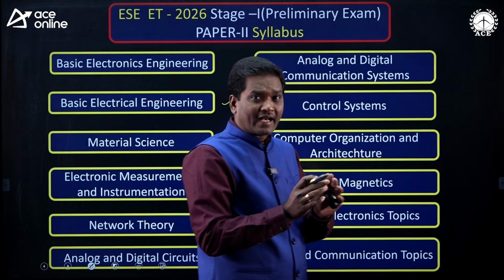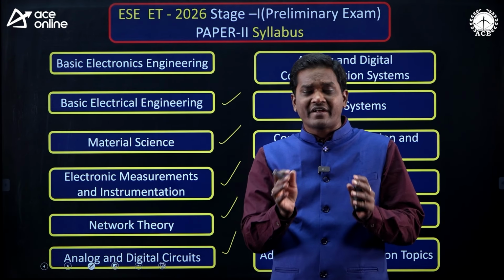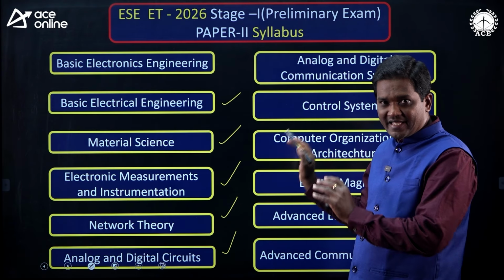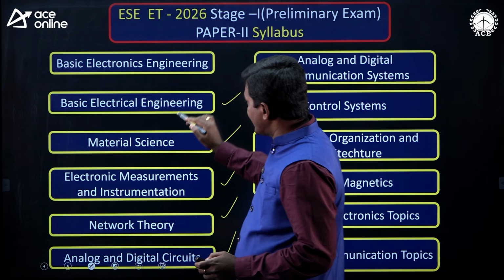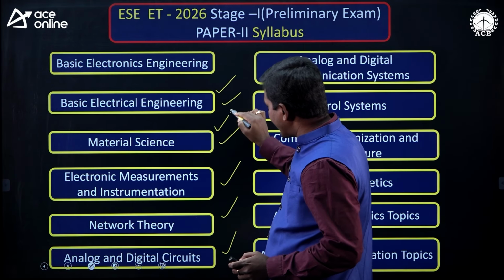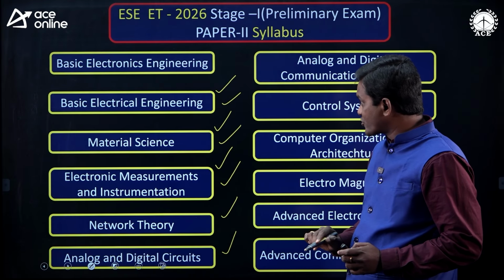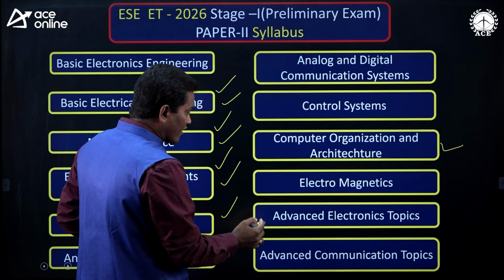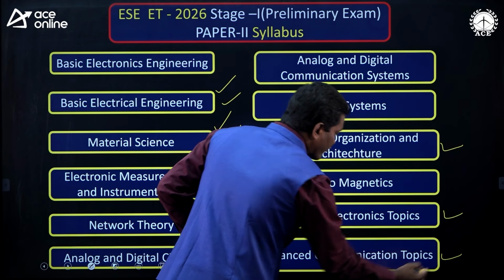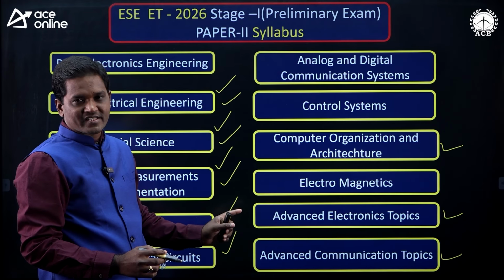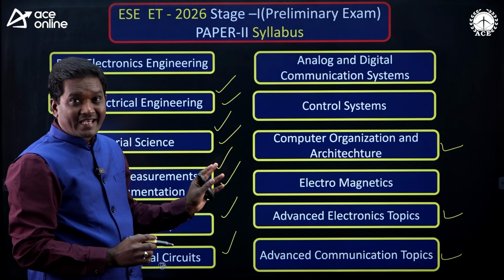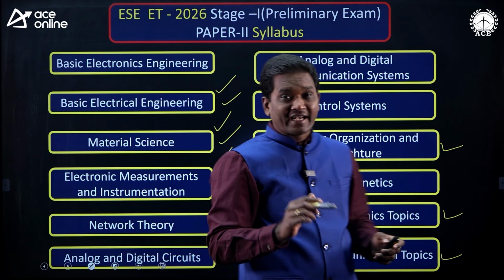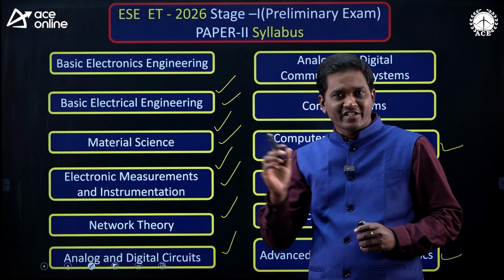If you compare GATE and IES syllabus, almost 60 to 70% is the same, and the remaining 30 to 40% are extra topics in the ESE. What are the extra topics? Basic electrical engineering, material science and electronic measurements and instrumentation, and few topics in computer organization and architecture, few topics in advanced electronics, and few topics in advanced communication systems, okay. These are the extra topics for ESE as compared to GATE ECE. So, this is about GATE and ESE syllabus for B.Tech ECE students.